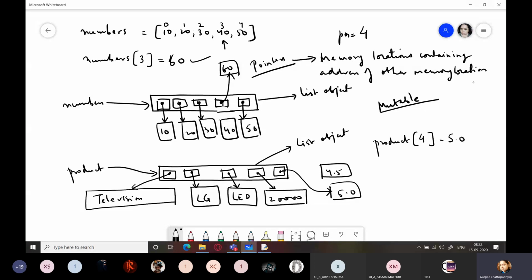Please write this in your copy: memory locations containing address of other memory locations.